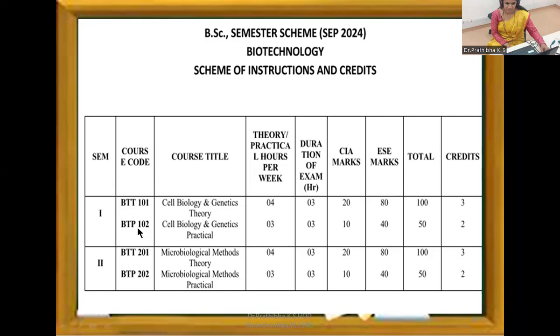Then practical, Biotechnology Practical BTP 102, paper title Cell Biology and Genetics Practical. In a week, you need to attend one practical of 3 hours. The duration of the exam for your practical is 3 hours. IA marks are 10 marks, and you're writing the practical paper for 40 marks. So 10 IA marks and 40 practical paper, together it's 50 marks. Credits for practical is 2. And here you can see paper 2, that is the second semester paper, Microbiological Methods theory and respective practical. We'll go through this in the next semester.